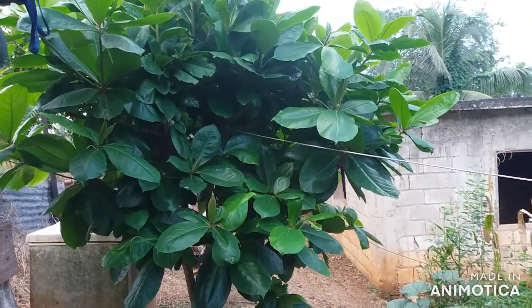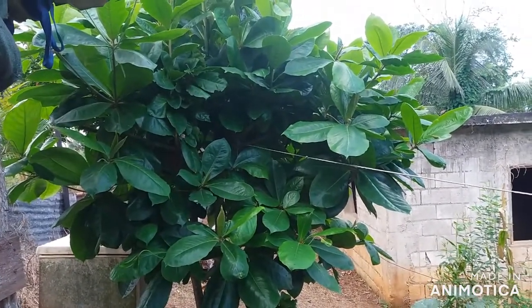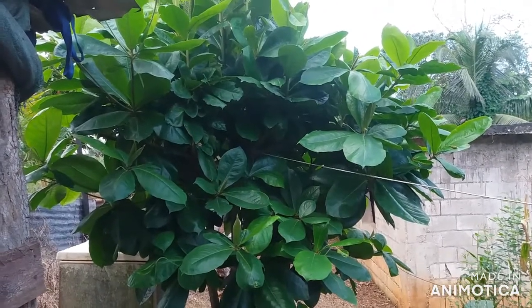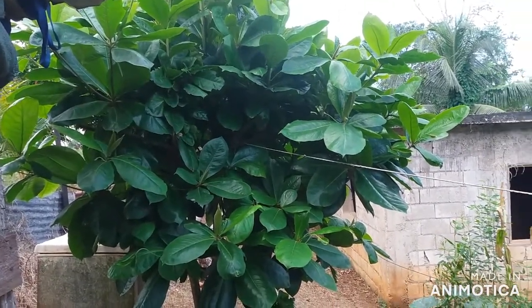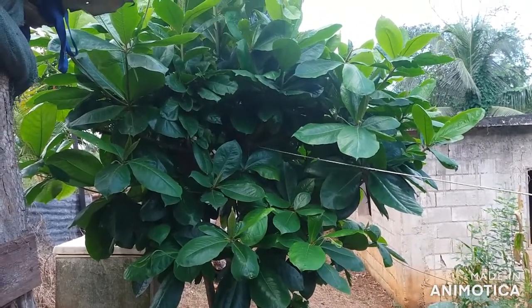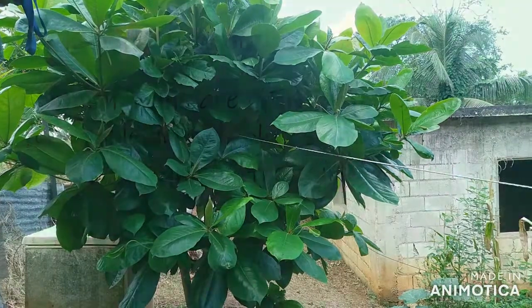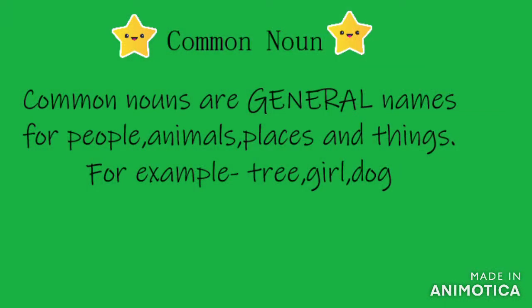So we've talked about proper nouns, but we also have another type of noun called common nouns. Macaron is a tree and I am a girl. Tree and girl are what we would call common nouns. Common nouns are the general names for people, animals, places, and things. For example, tree, girl, dog. So these names are not specific in any way, but they just generalize overall. They are the general name that would be used to identify a certain person, animal, place, or thing.